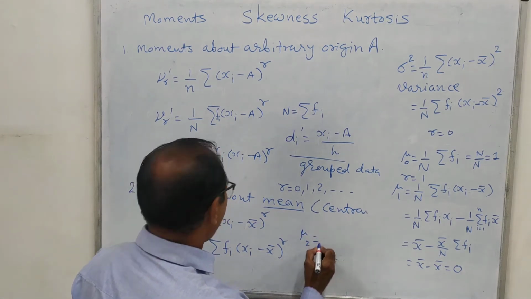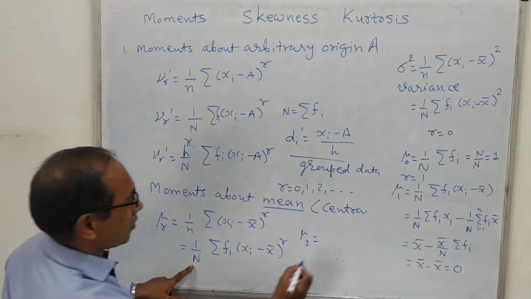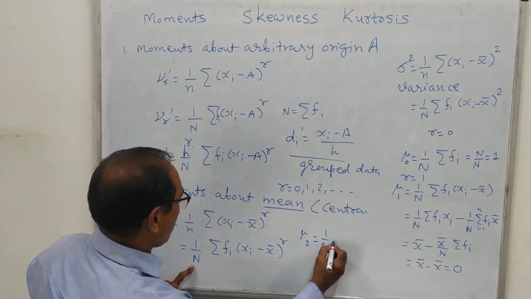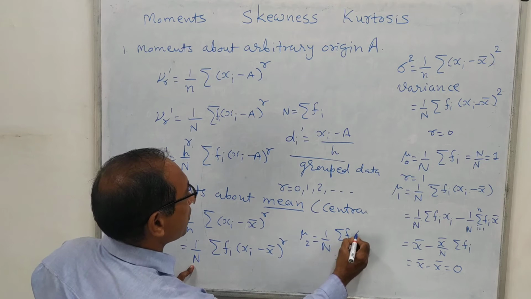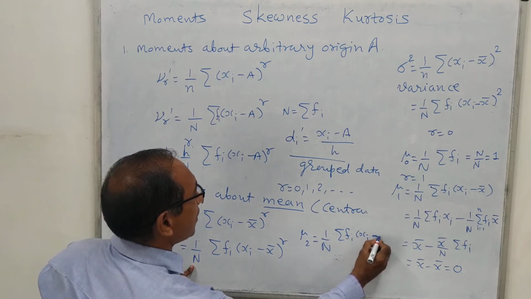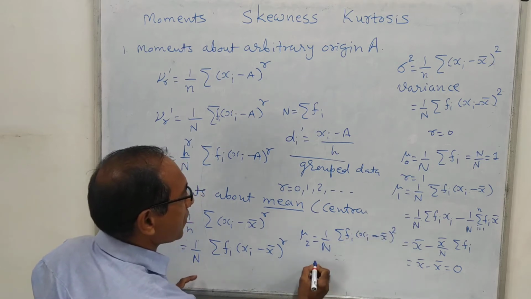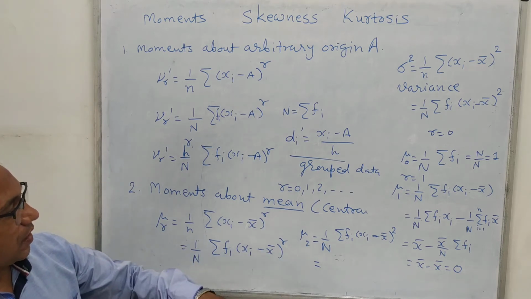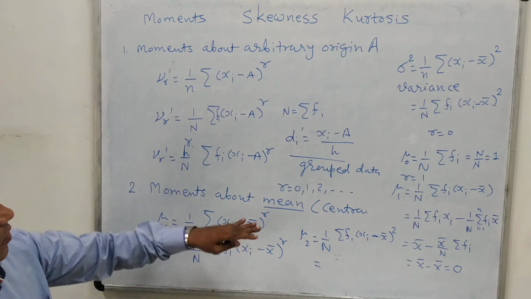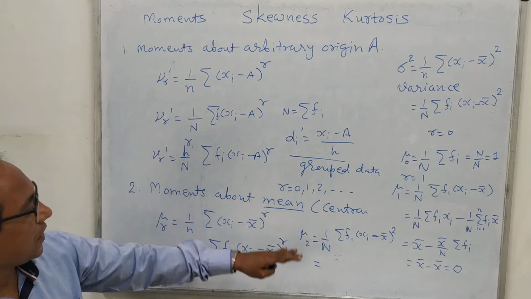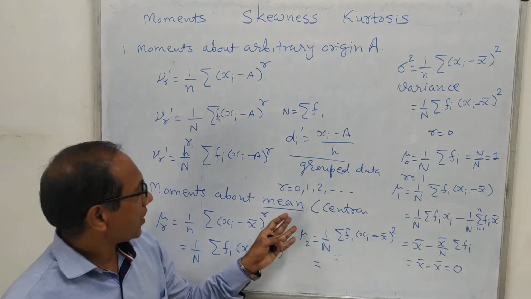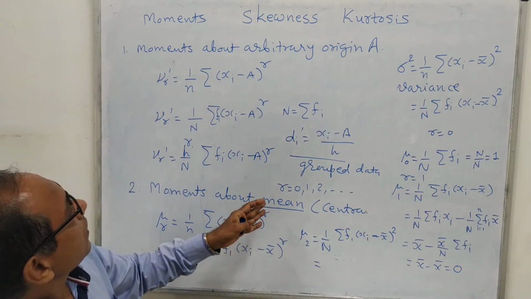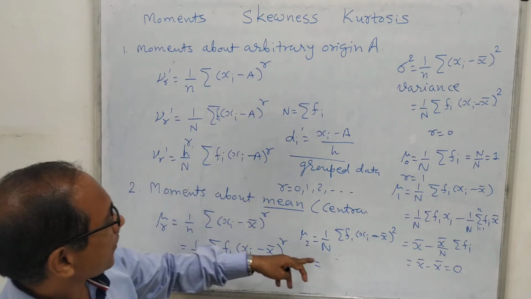Mu2 is for r equal to 2. So here we will put r equal to 2, and we get 1 upon n sigma fi into xi minus x bar whole square. Now you can see, we will not simplify this one too much. After this, we will look at the moments about origin.